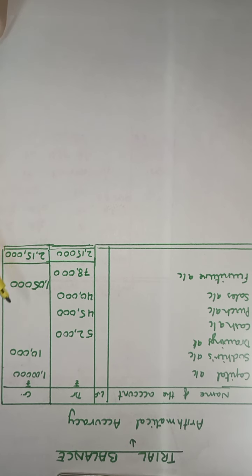See here, capital is a liability. This person, Sudhir, personal accounts can have a debit or a credit balance, can be an asset or a liability. Okay, they can be a debtor or a creditor. And the sales account is a liability account. So liabilities always have a credit balance and assets always come to be in a debit balance.